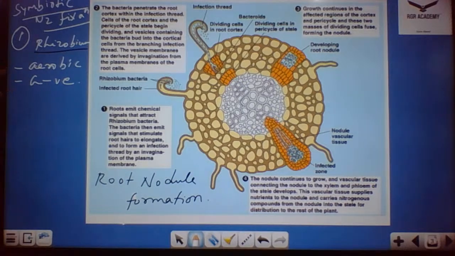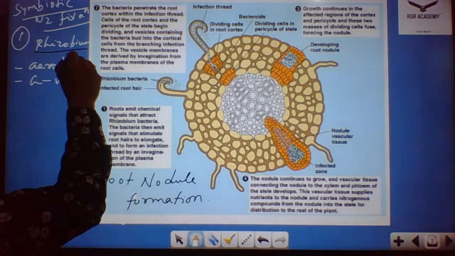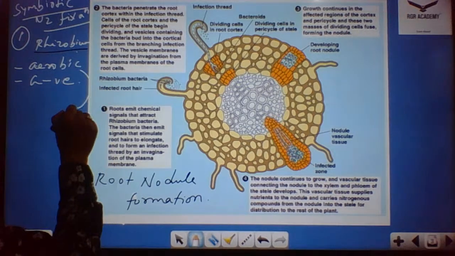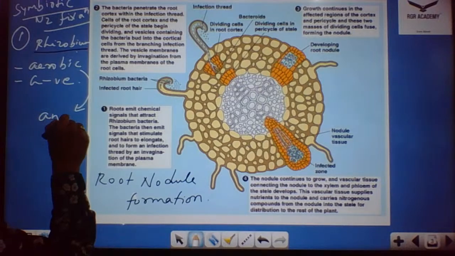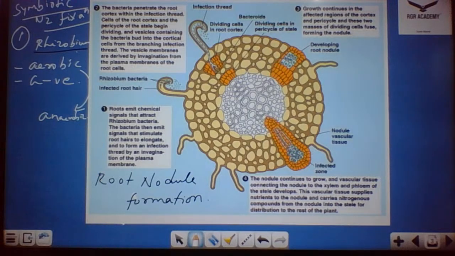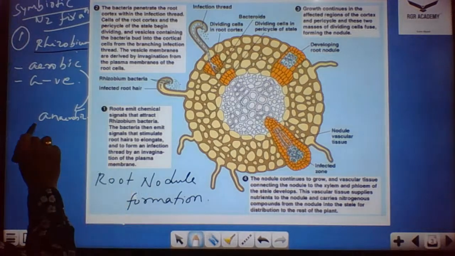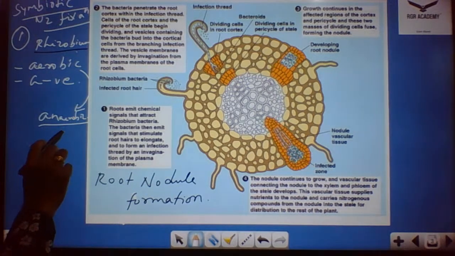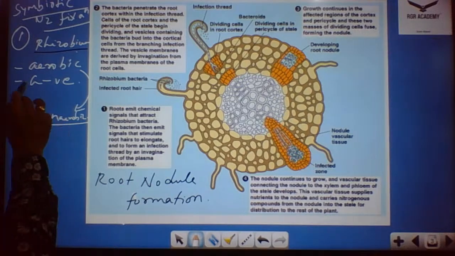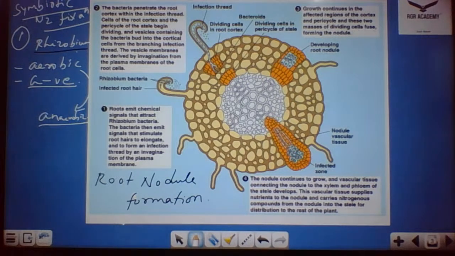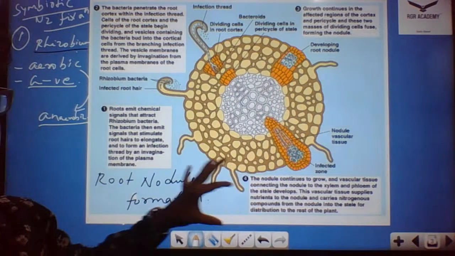Gram negative bacteria. But at the time of nitrogen fixation, this aerobic Rhizobium bacteria will be converted to anaerobic. So it is basically an aerobic bacteria, but during nitrogen fixation it acts like anaerobic. Fine. It is a gram negative bacteria when you perform the gram staining.